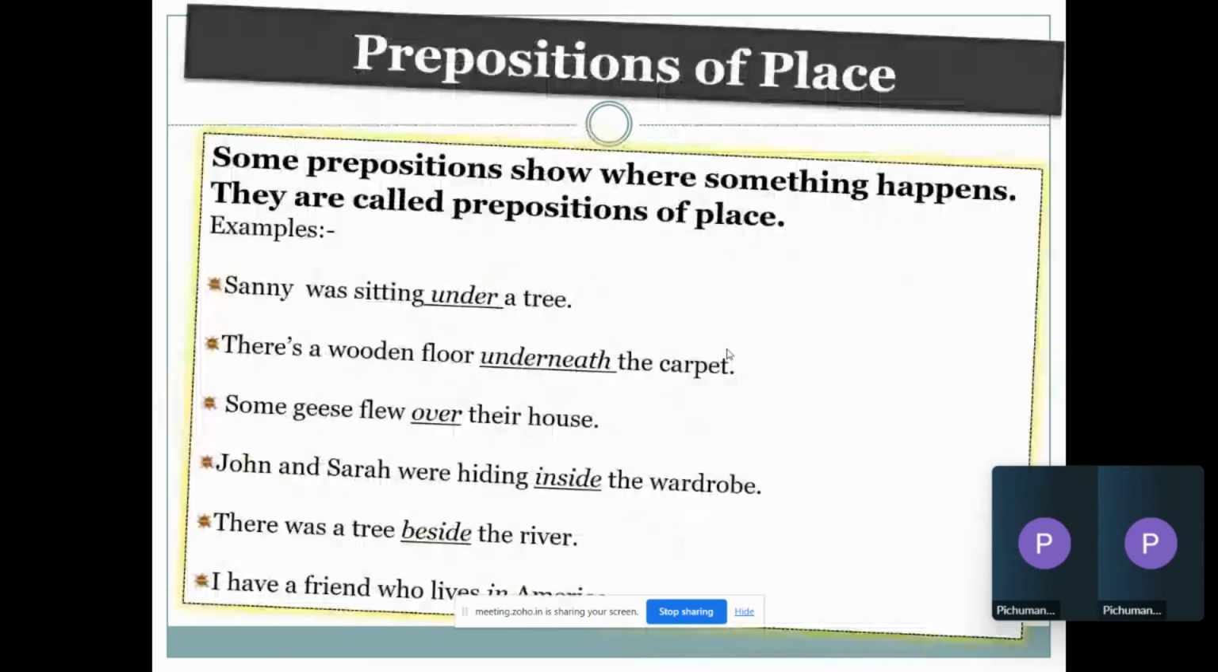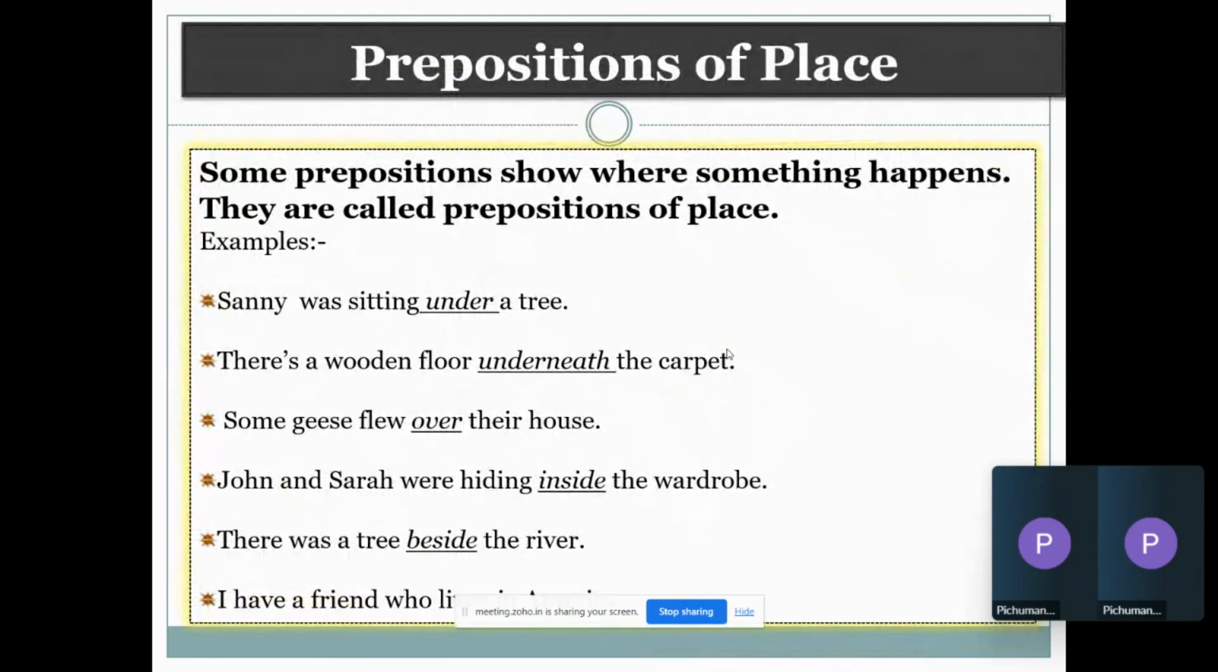Okay, so when we talk of prepositions of place. Okay, it says where something happens, where the noun is doing something, right? For example, Sani was sitting under a tree. The dog was outside the house, right? The tree was beside the river, right?